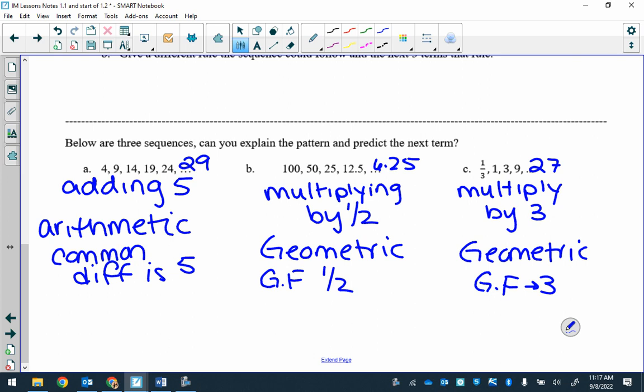Arithmetic, right? We have common difference of 124. So you're subtracting 124. And then we have adding 19. Okay? So that is the difference between geometric and arithmetic. So we're going to see those throughout. And you have to determine which one's which. And what the common ratio is or the common difference.